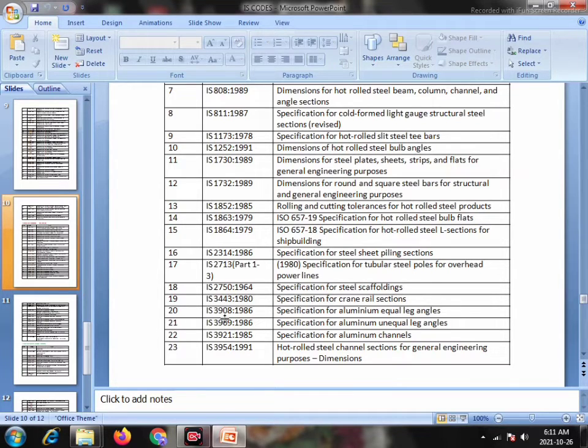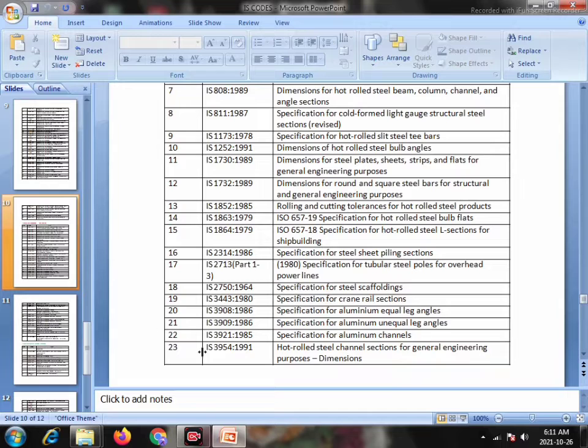20. IS 3908 1986, specification of aluminium equal leg angles. Serial number 21. IS 3909 1986, specification of aluminium unequal leg angles. 22. IS 3921 1985, specification of aluminium channels.